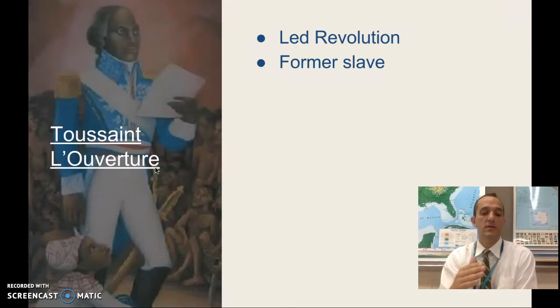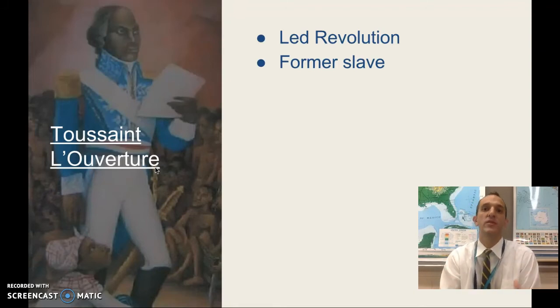He was the stagecoach driver for his master, meaning that he didn't work in the fields. He was kind of a domestic or house servant who drove his slave master around. His father was a king in West Africa, in a small region. And so he kind of grew up somewhat educated as you could be for a slave. And his slave master actually allowed him to read and taught him and let him borrow books. And through this, he started reading Voltaire and Rousseau and Locke, and he learned about the Enlightenment. So he rises up and helps form this revolution with other slaves.